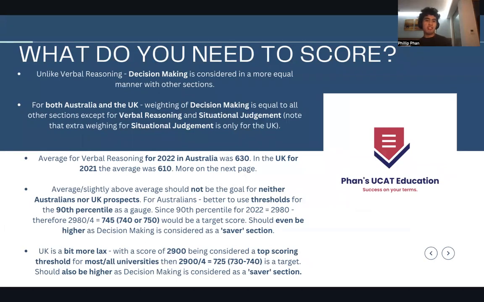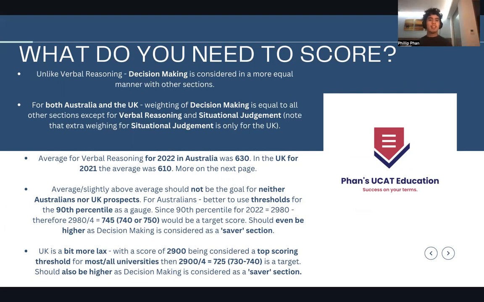So what do you need to score? This is a very important piece of discussion as well. I'm going to get you guys to calm down a little bit here and actually say, first of all, that unlike verbal reasoning, decision making is considered in an equal manner with other sections. It's on the same level ground. It's not seen as the extra important section or anything.